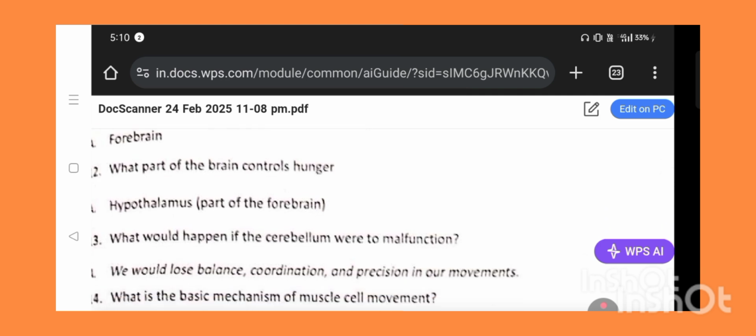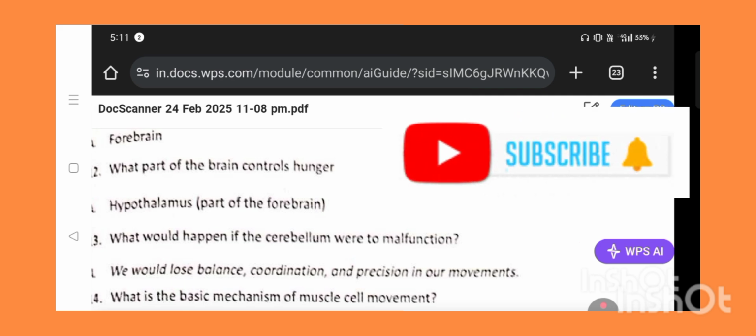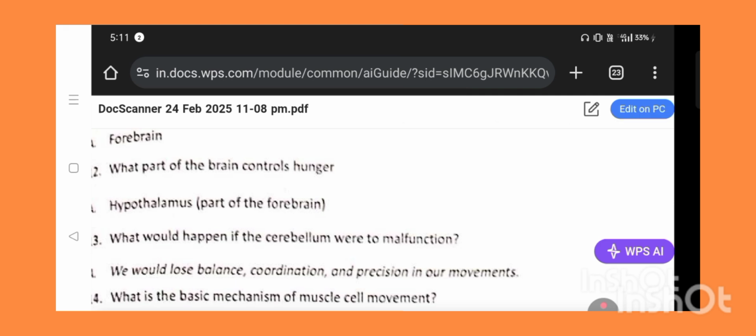So what would happen if the cerebellum were to malfunction? Cerebellum, bellum means balance. So we would lose balance. We would lose coordination. We would lose precision in our movements. That means it leads to imbalance of our body and of the posture of our body.